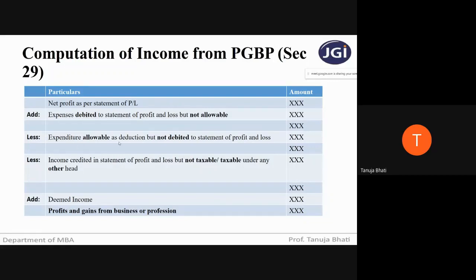Then we have to list all the expenditures which are allowed, but they are not debited to the statement of P&L account. Then we have to list all the incomes which are credited to the P&L account, but they are taxable under some other head, or they are not taxable under the head of business or profession. And then we need to add deemed income. Usually recovery of bad debts is asked in the problems, and that is a deemed income, so we need to add it back. Once we give effect to all these, we get the correct profits or gains from business or profession on which an individual SSA is liable to pay tax.